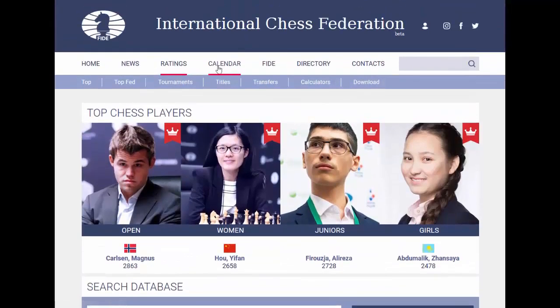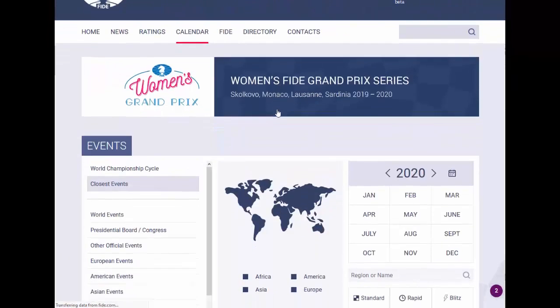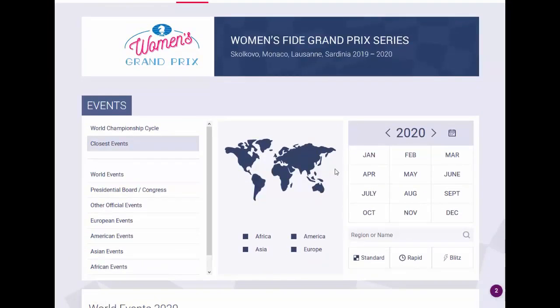Another interesting tab is here the calendar, because if you go there you can find a lot of things with the tournaments that will happen around the world. You can see what happened previously or what will happen in the future.